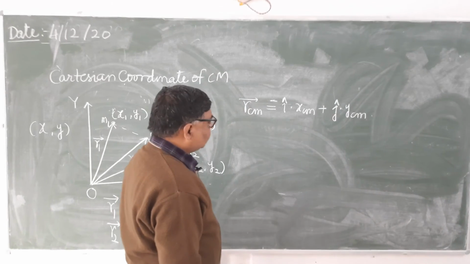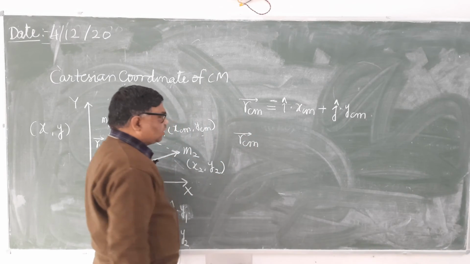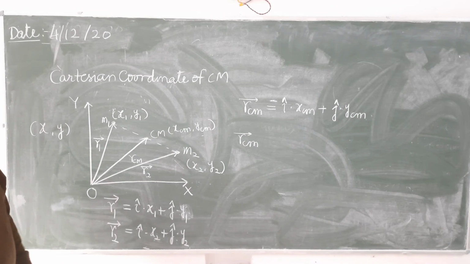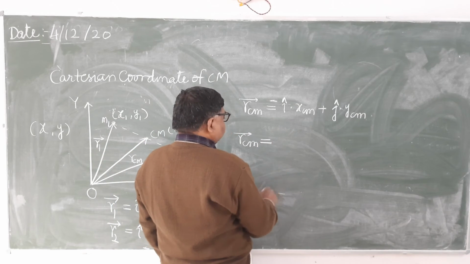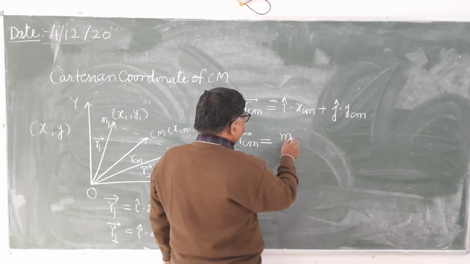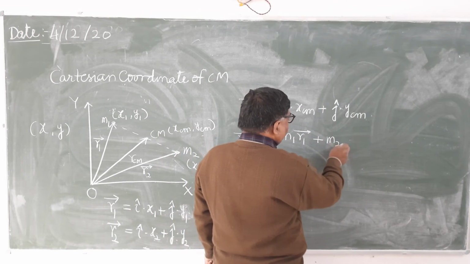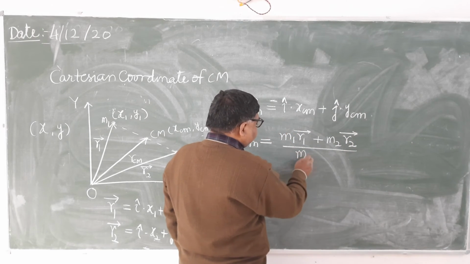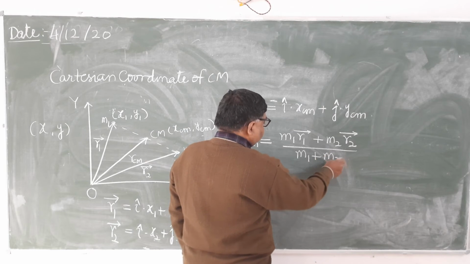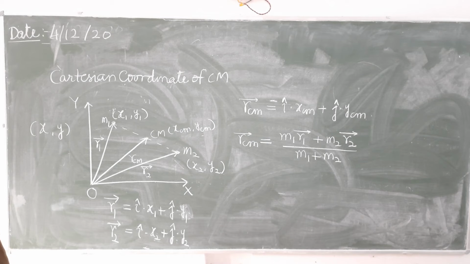Now, as we know the vector RCM, first we will do it for the two particle system, and then we will propagate the same idea for the n particle system. Vector RCM equals m1 r1 plus m2 r2 divided by m1 plus m2. Now in this expression you substitute all these values.